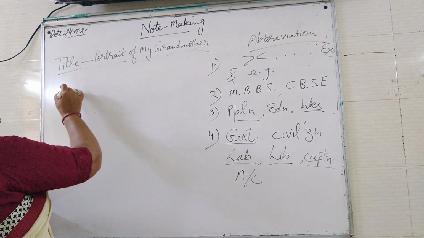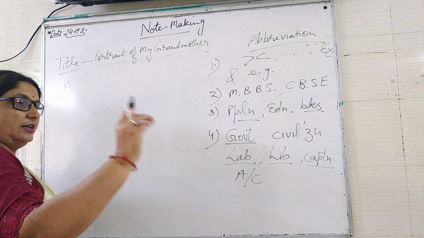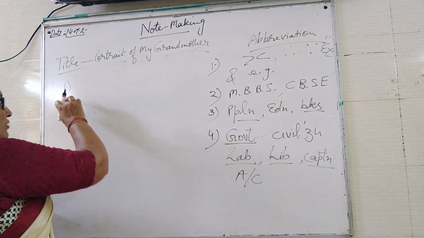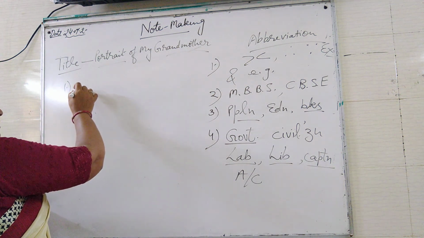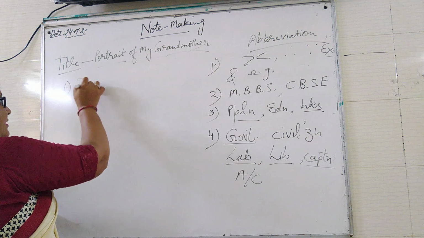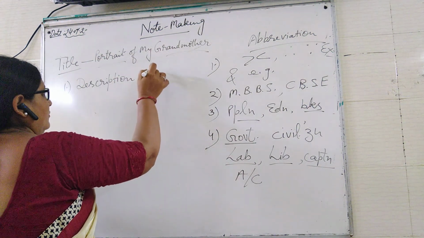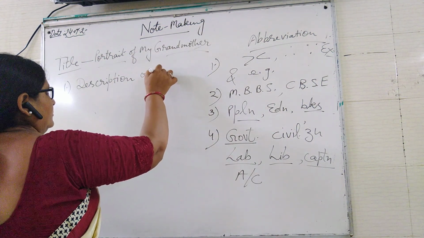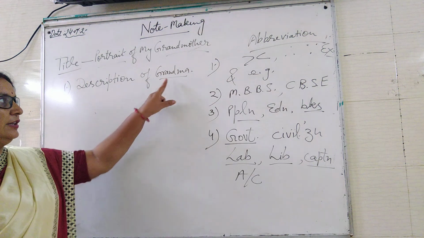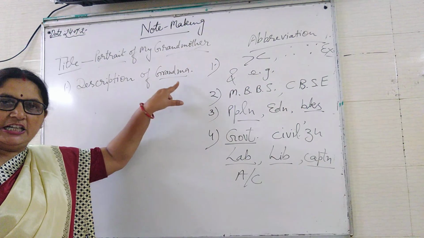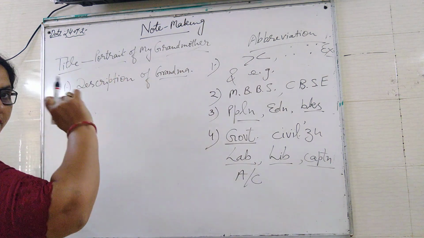After that, what will be the main point? I have told you in my first video the format of note making. According to that, what will be the main title? Description of grandma. Now I have written the word grandma. Grandma means grandmother. So this is the first abbreviation used: the description of grandma.